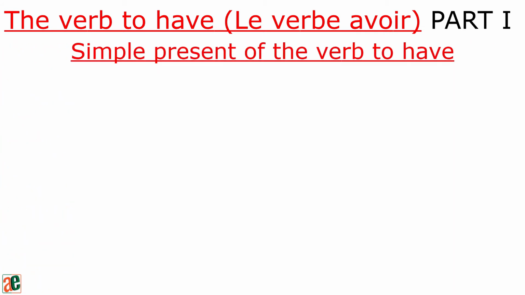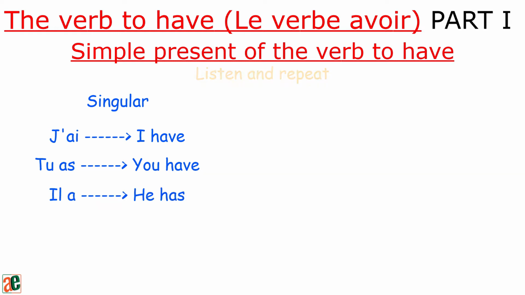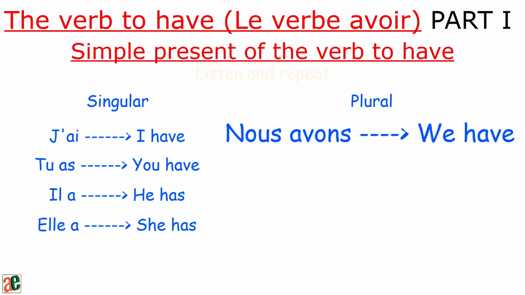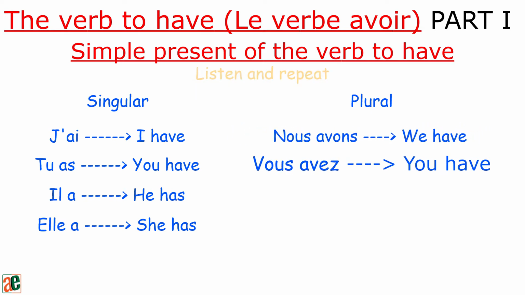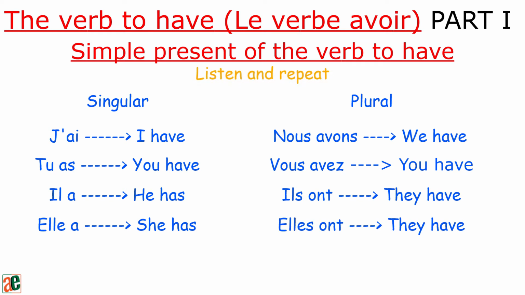Simple present of the verb to have. Listen and repeat. Singular. J'ai. Tu as. Il a. Elle a. Plural. Nous avons. Vous avez. Ils ont. Elles ont.